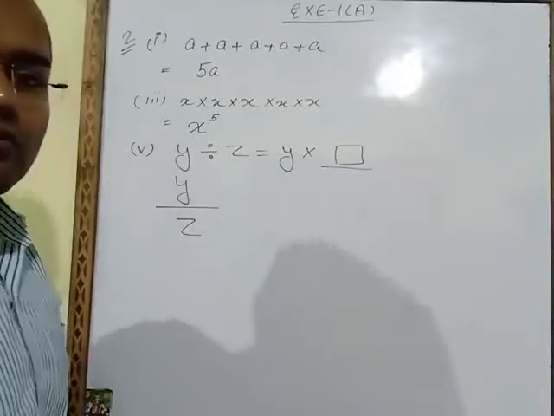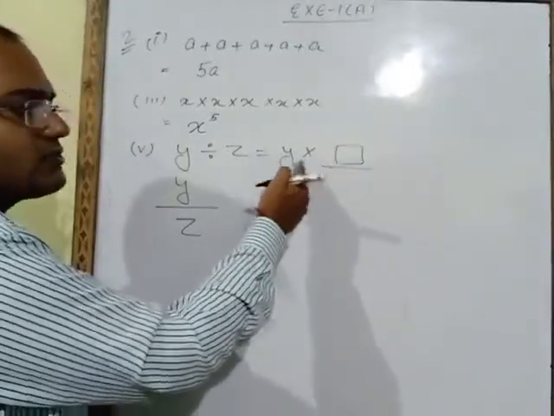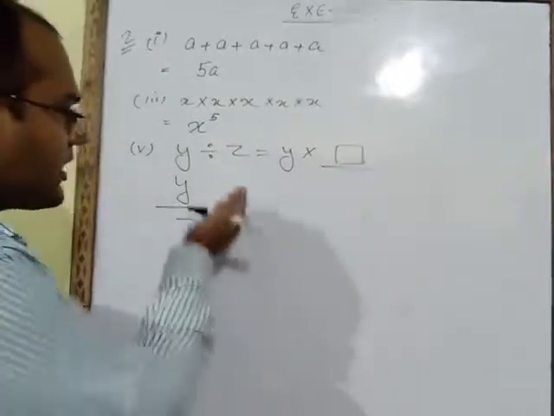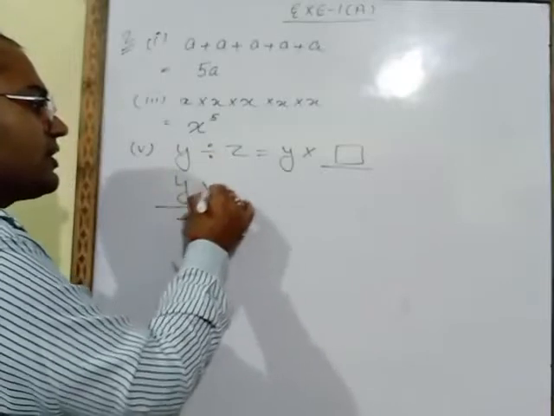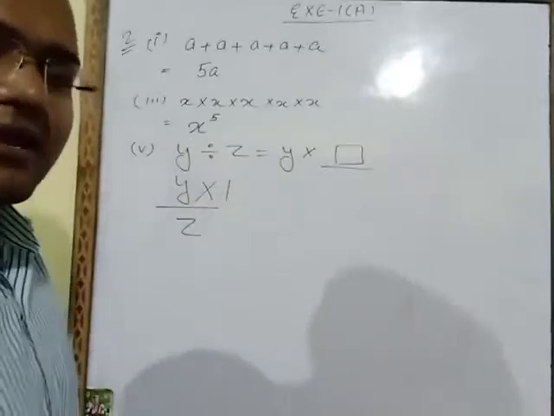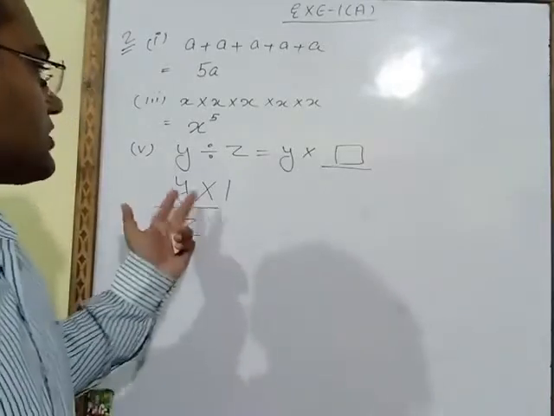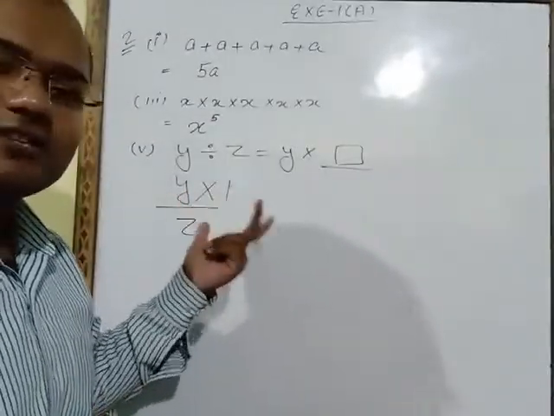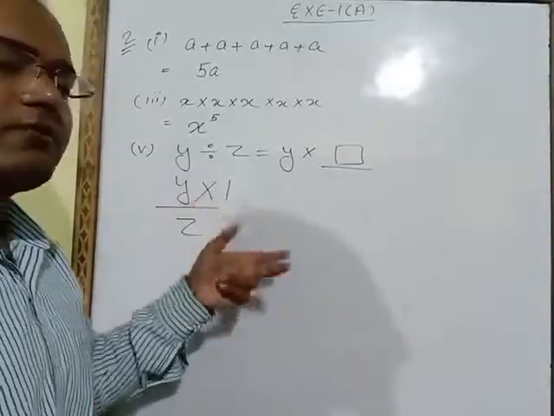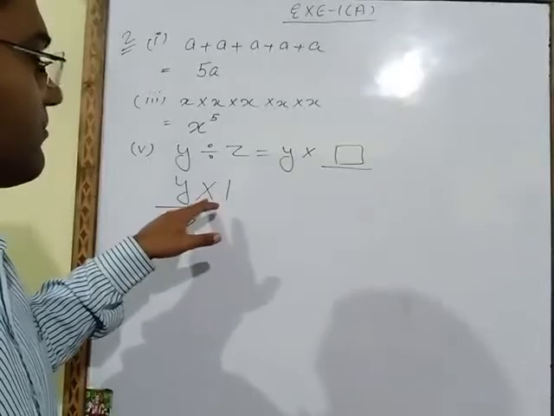Now here what you have to do? On the right hand side you will observe multiply sign is coming, but on left hand side multiply sign is not there. But if I will take here multiply 1 from my side, meaning will remain same. Why meaning will remain same? Because whenever we will multiply any number with 1, answer will be that same number only. Y multiply 1 will be y only. So I will add here multiply 1 from my side.